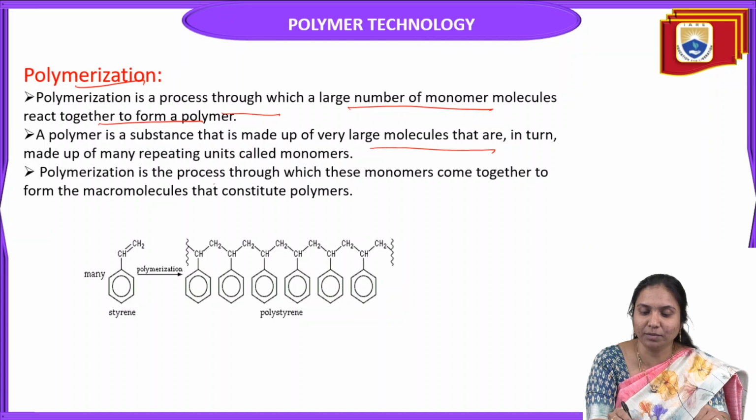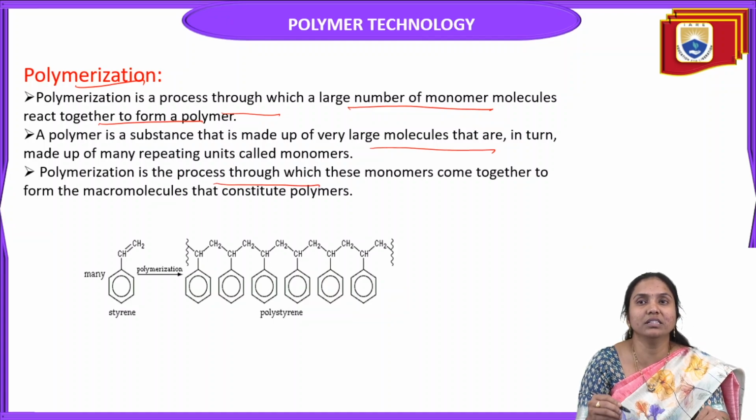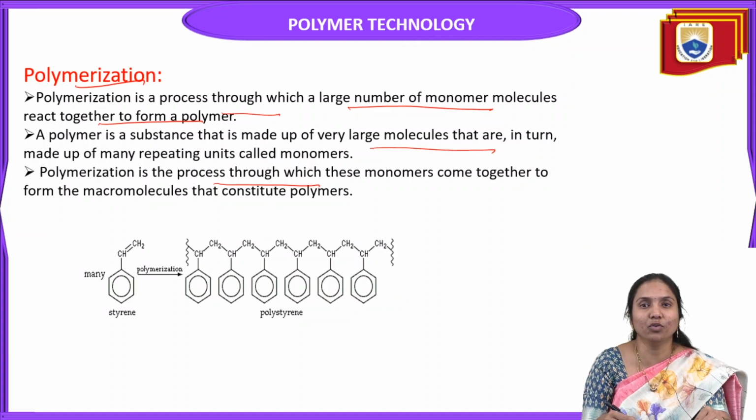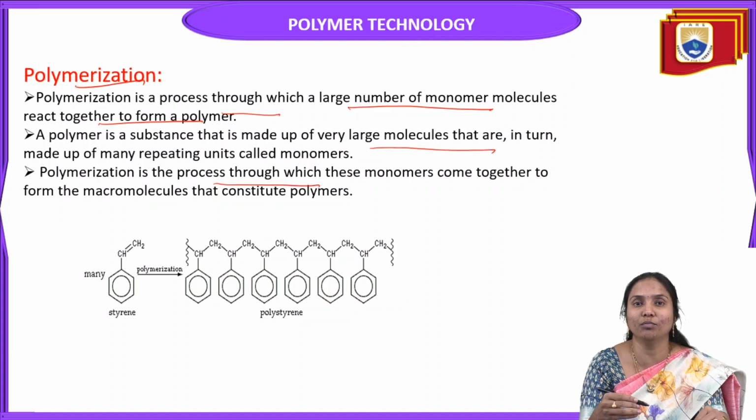Polymerization is a process through which these monomers come together to form macromolecules. That means large molecules, repeated units, repeated monomers combined to give a polymer. So to form macromolecules, the bigger, larger molecules that constitute a polymer.